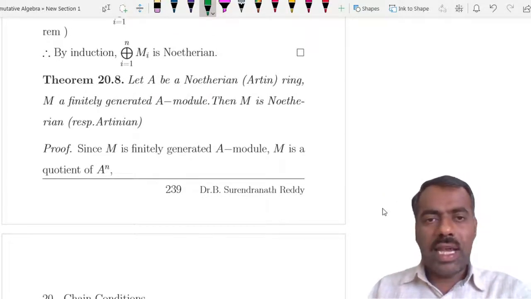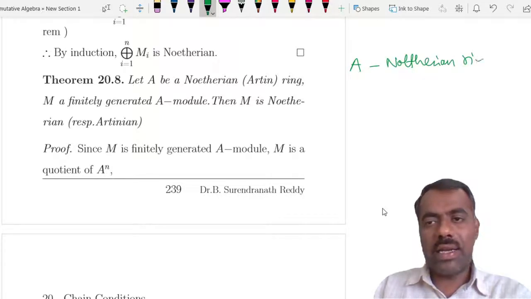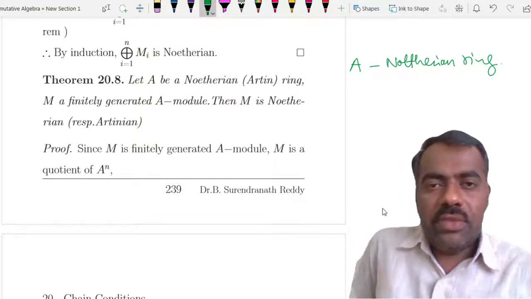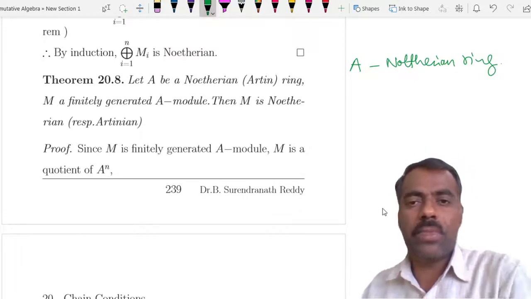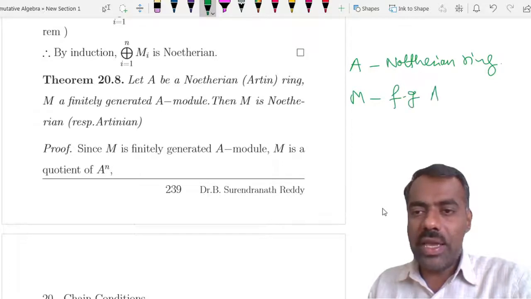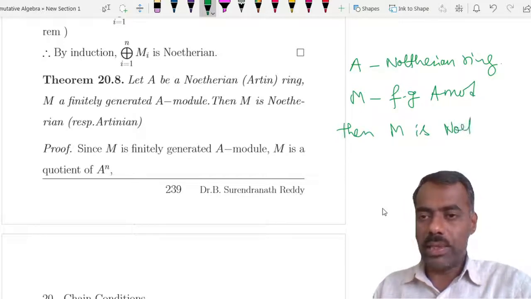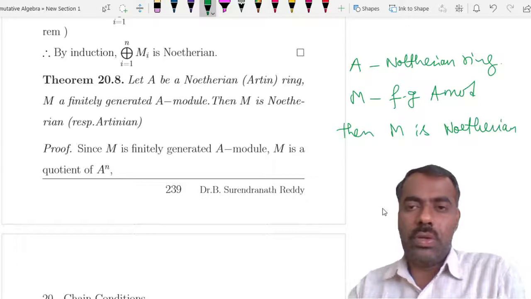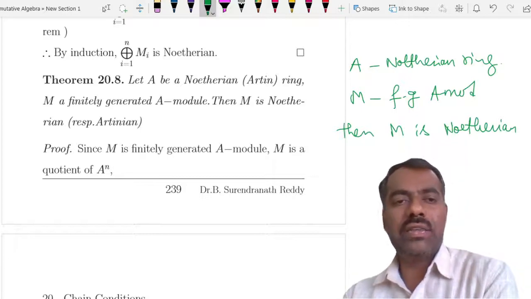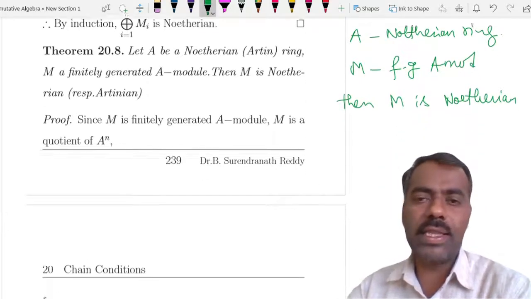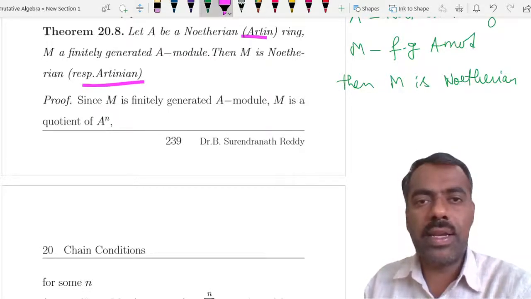Fine. Now the other one is, suppose you take A, which is a Noetherian ring. What is meant by saying Noetherian ring? As we know, every ring can be considered as a module. So a Noetherian ring means it is Noetherian when considered as a module. And M is a finitely generated A-module. Then M is also Noetherian. So if the base ring is Noetherian and M is finitely generated, then M is Noetherian, and that result you can apply for Artinian also, right?